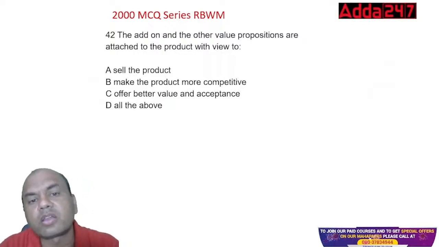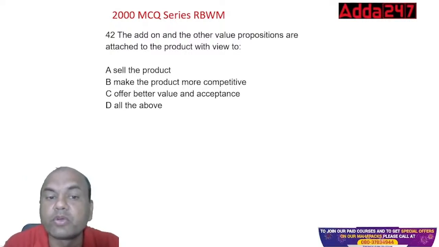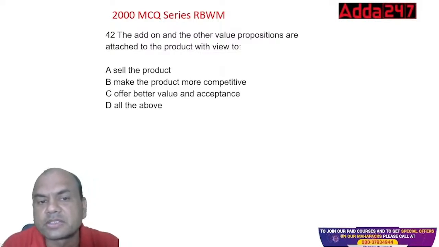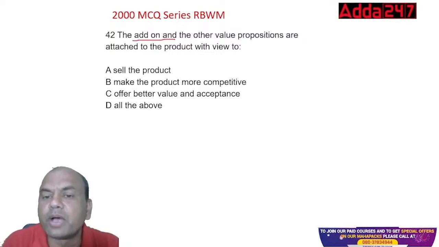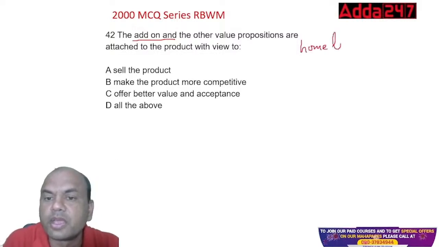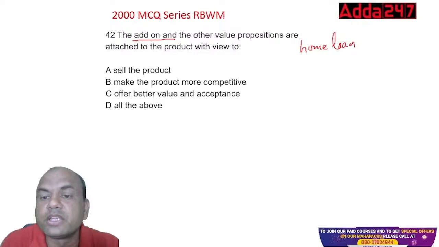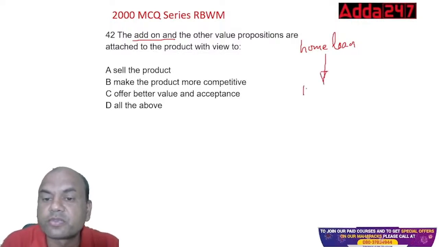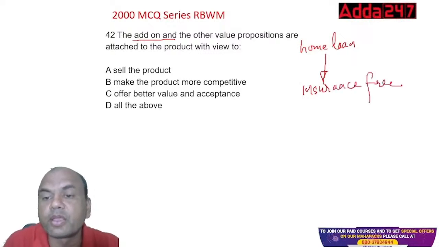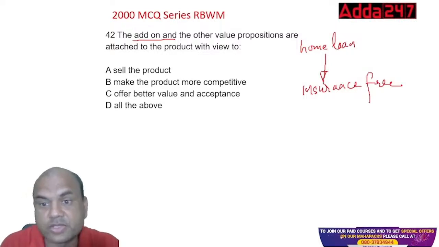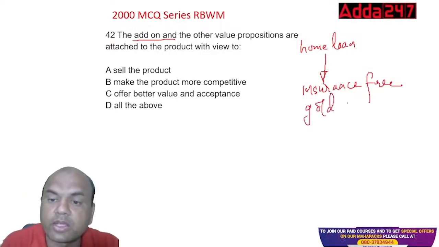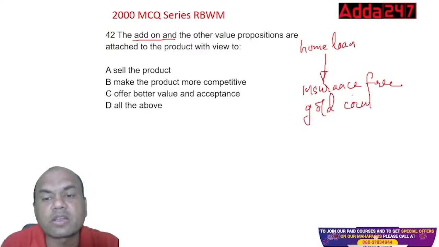Add-on and other value propositions are attached to the product with a view to. So why am I adding these add-on facilities? What do you mean by add-on facilities? Add-on means like this. You get a home loan from my bank, and what do I give you? I'll give you insurance free. This is an add-on. Or I'll give you a gold coin. Win a gold coin and get a home loan from us. So these are all add-ons.